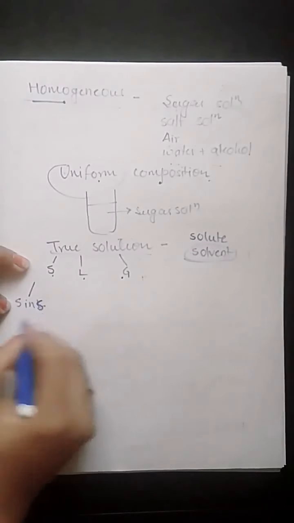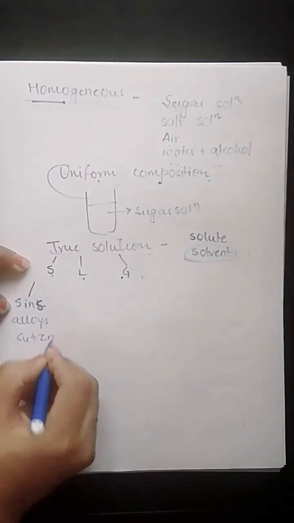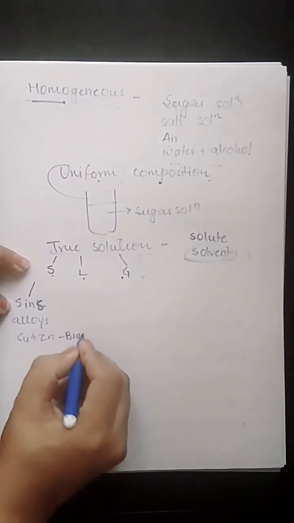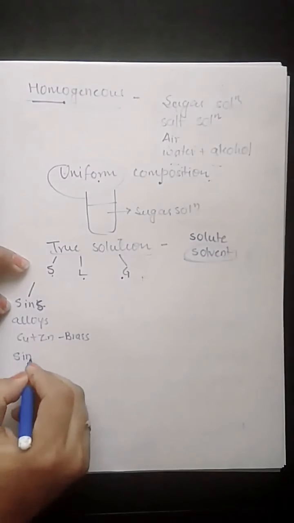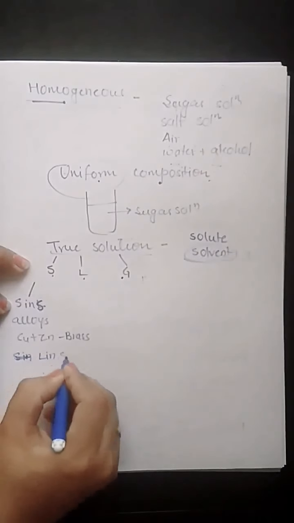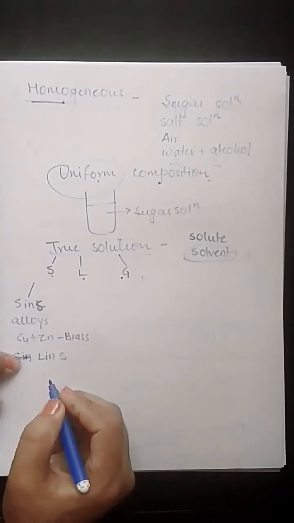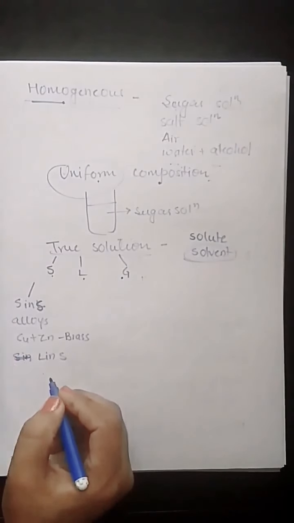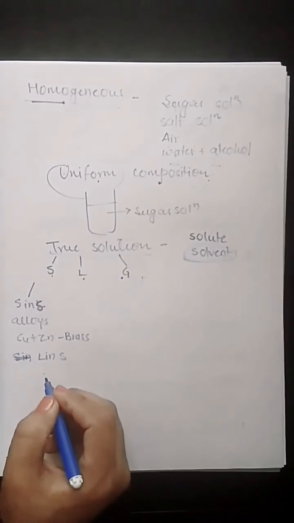We can have further classification. Solid in solid, that is alloys: copper and zinc make brass, copper and tin make bronze. Liquid in solid: what can be an example? Like water in cheese or water in butter. Butter contains a little water. No, sorry, that is a colloid, not a solution.